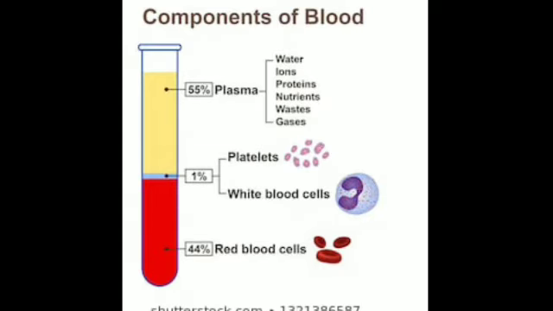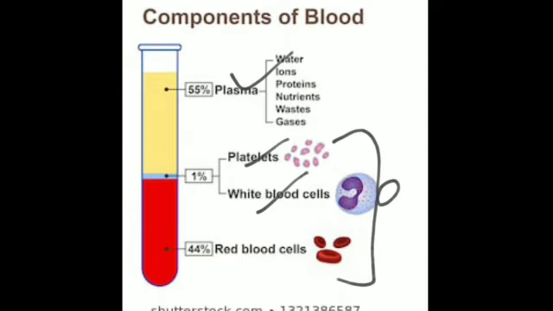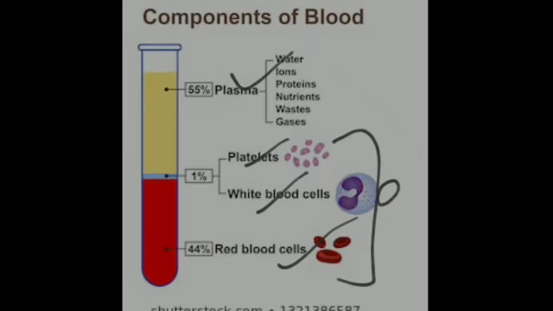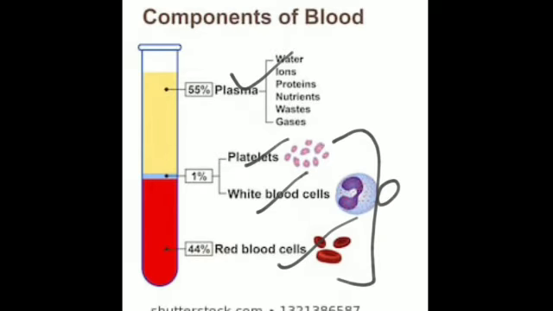And blood is made of two components, that is the fluid component, blood plasma, and the cellular component that consists of the three types of blood cells, that is the platelets, white blood cells and red blood cells.